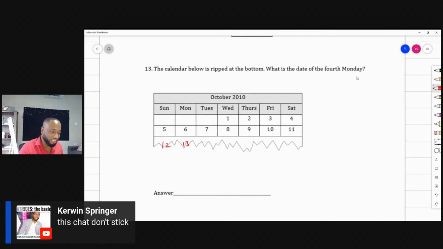It's not the 13th, because that's the 2nd Monday. One Monday passed. 2nd Monday, we need to go again. 14, 15, 16, 17, 18. Are you catching it? This is how our calendar works, 19, 20. I saw some 20th, but is that the 4th Monday? Now you might be saying, look, a Monday here, but this Monday has no date on it. You know whose Monday this is? What is the month before October?